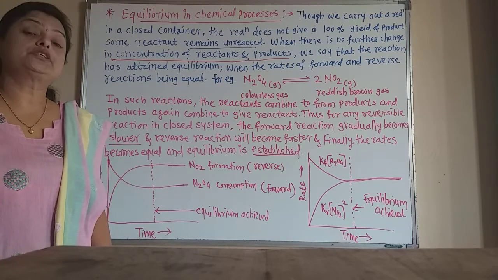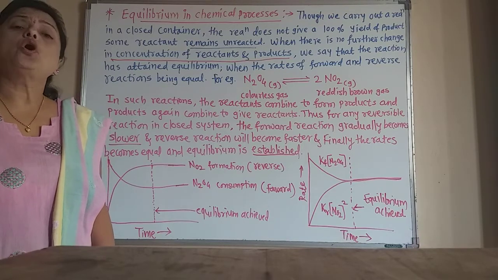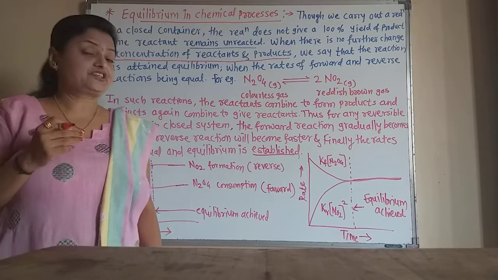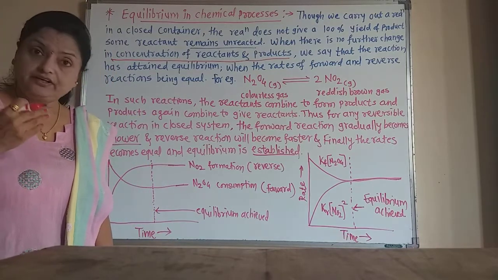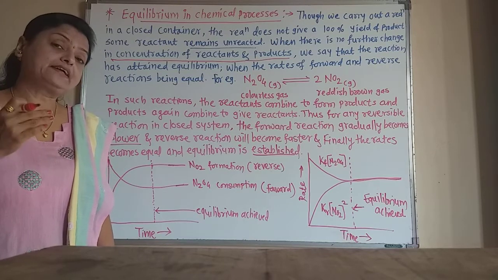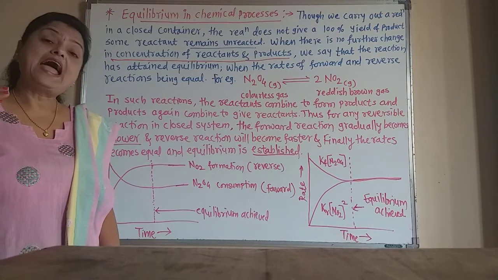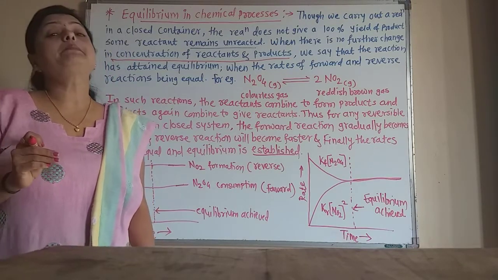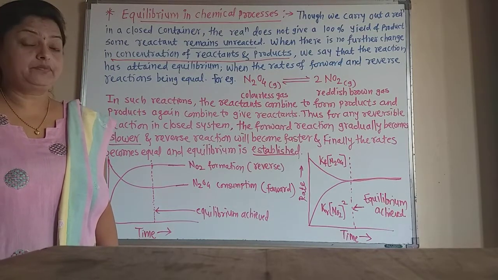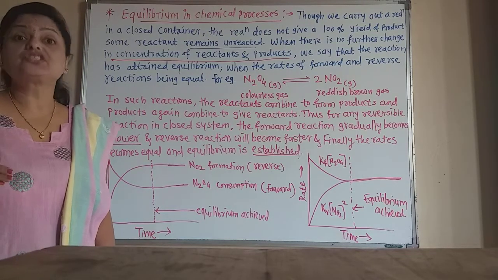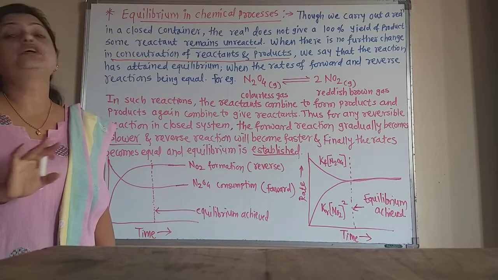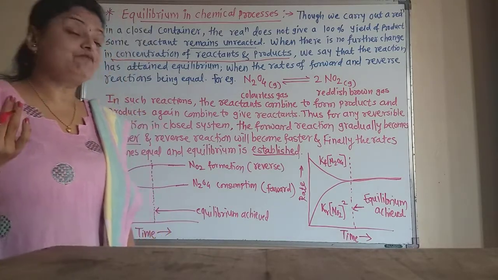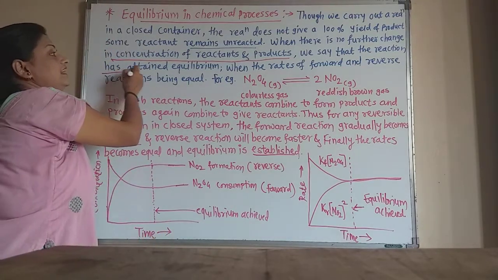That means the concentration of product does not increase, and the concentration of reactants does not decrease. Initially, when the reaction starts, the reactant gets consumed, so its concentration decreases and decreases, and as products are formed, their concentration increases and increases. But one time comes when the concentration of reactants and products does not change, they remain as they are. And at that time we say that the reaction has attained equilibrium.